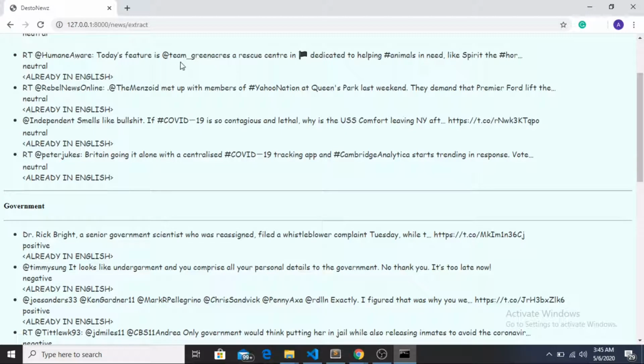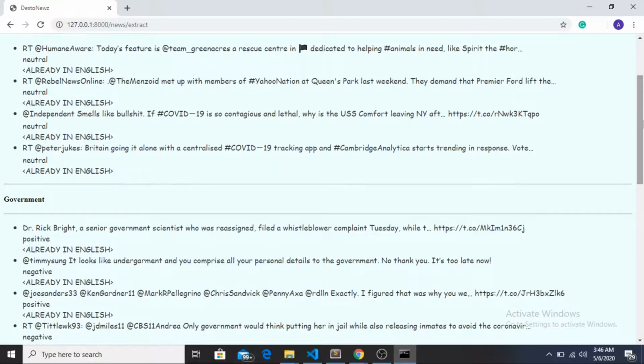For example, today's feature is at the rate team Green Acres, a rescue center dedicated to helping animals in need. Yeah. So after that there is the sentiment analysis done, which is neutral in this case, and then whether it is already in English or is translated from some other language. So in this case, you can see all of these tweets are already in English.